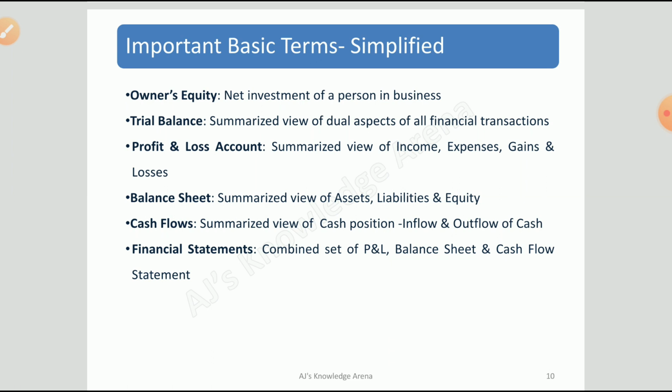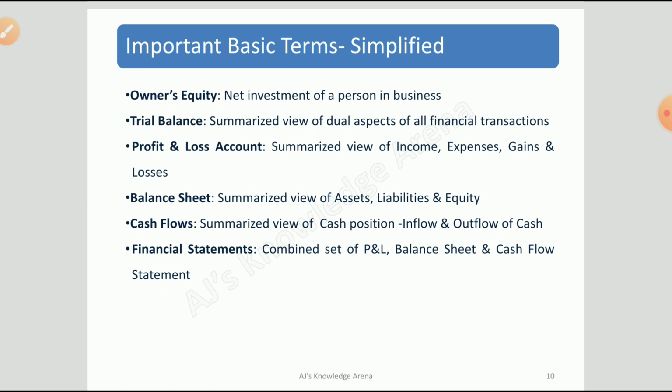The total sales for the year is 1 crore, right? So that is the trial balance, a summarized view. Similarly for various expenses, say salaries: overall we have paid salaries 12 times in 12 months, and every time we pay it is around 1 lakh rupees. So in 12 months we are paying 12 lakh rupees. These 12 transactions will appear in the ledger account of salaries, but in the trial balance we have one consolidated figure of 12 lakh rupees relating to salaries, right? So this is a summarized view of that.